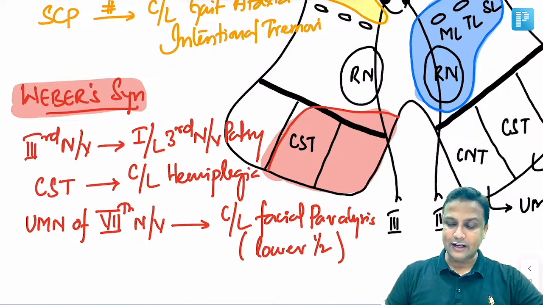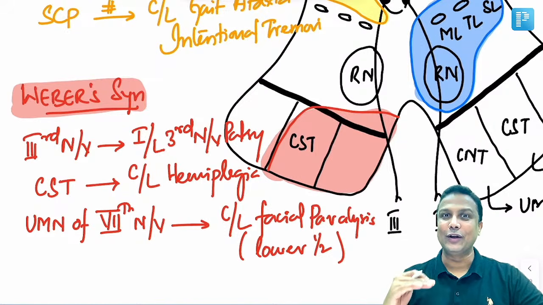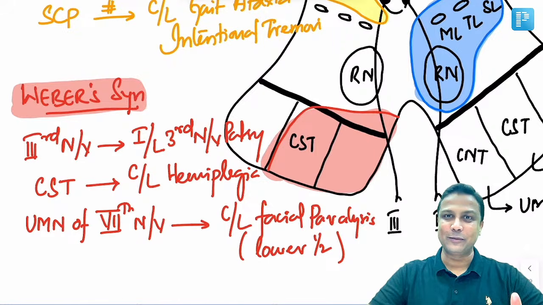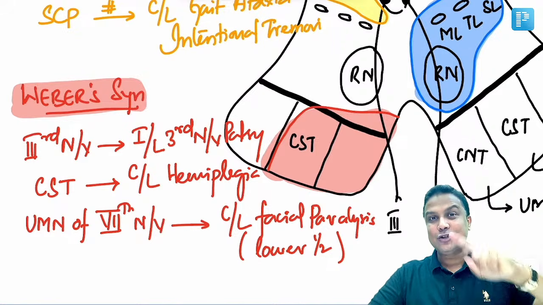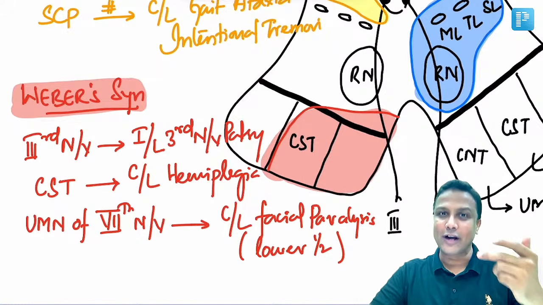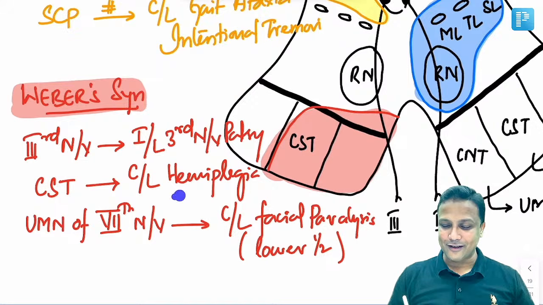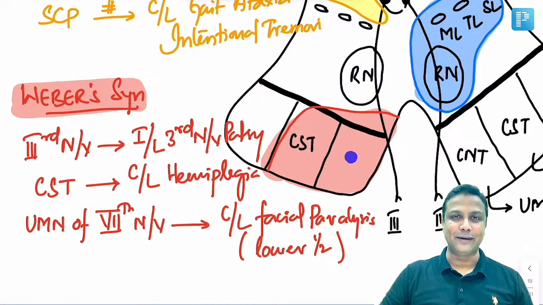Number two, what else is getting involved here? Corticospinal tract. Where is the corticospinal tract involved? In the midbrain. Where does the crossing take place? In the lower medulla. That is why I have already told you the topic. So if the injury to corticospinal tract, pyramidal tract is taking place in midbrain, it is before decussation. Before decussation, of course, it will lead to what, guys? Contralateral hemiplegia.